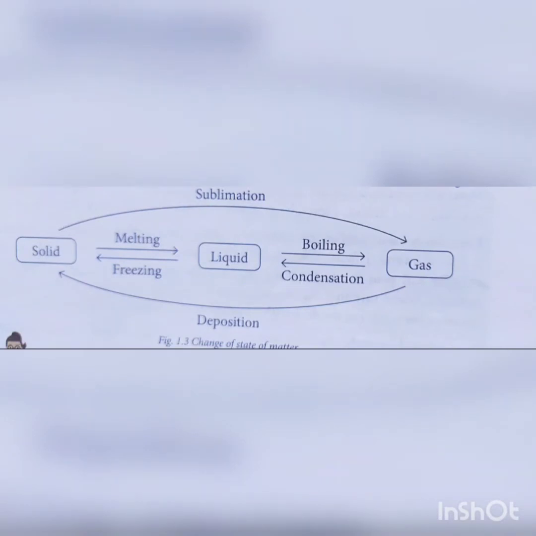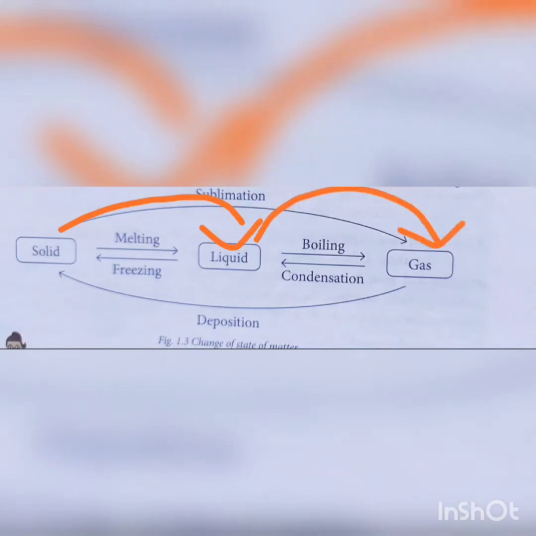The process of change of a substance from a solid to a liquid state at a fixed temperature is called melting. The fixed temperature at which a solid changes into a liquid is called its melting point. Boiling. The process of change of a liquid into its vapor state at a fixed temperature is called boiling. The fixed temperature at which the liquid changes to vapor is called its boiling point.